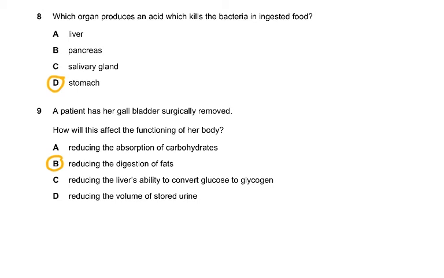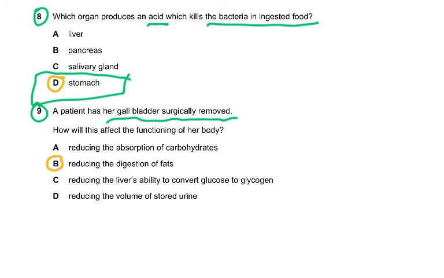Next. Question 8. Which organ produces an acid which kills bacteria in ingested food? We know that in the stomach we have acid. Nowhere else in the body do we have an acid. Then question number 9. A patient has her gallbladder surgically removed. Now what does the gallbladder do? The gallbladder stores bile. So how will this affect the functioning of her body?